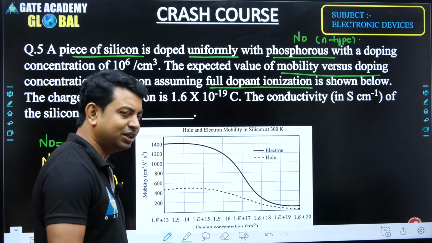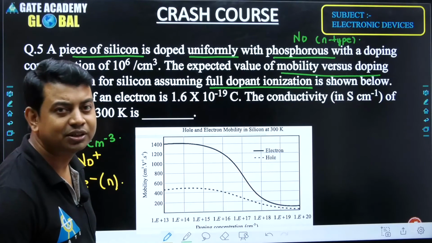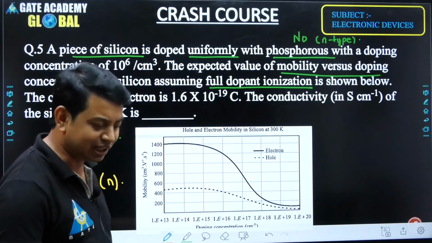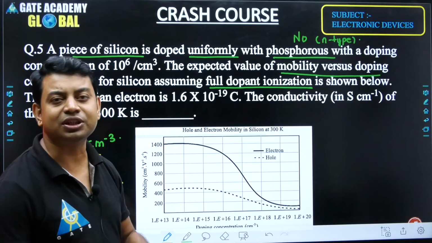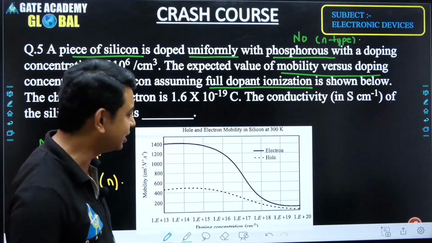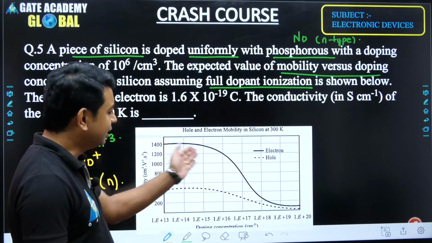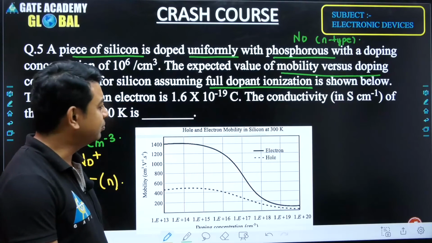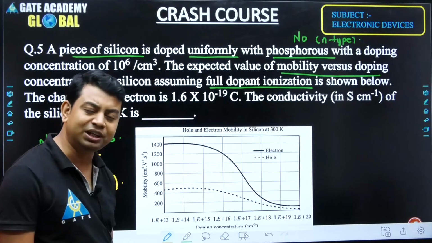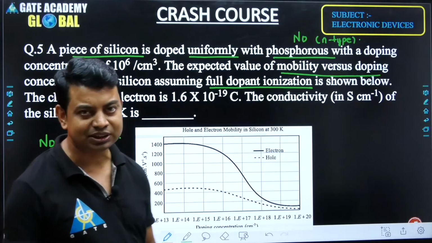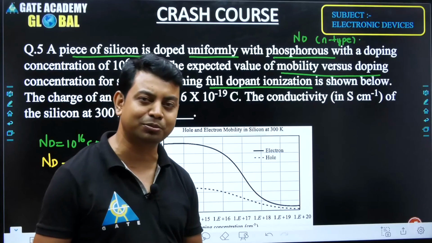This graph represents what I already told in my previous lectures. I told that as we increase the concentration, the mobility is decreasing. Why? Because mobility is nothing but the freedom of space, or how easily the charge carriers are moving.